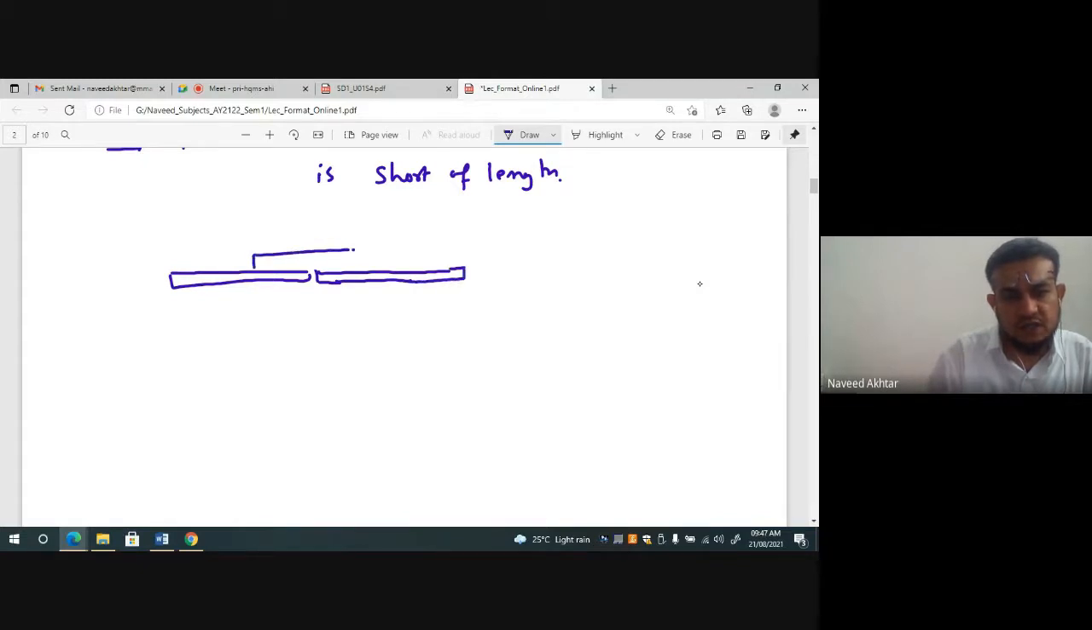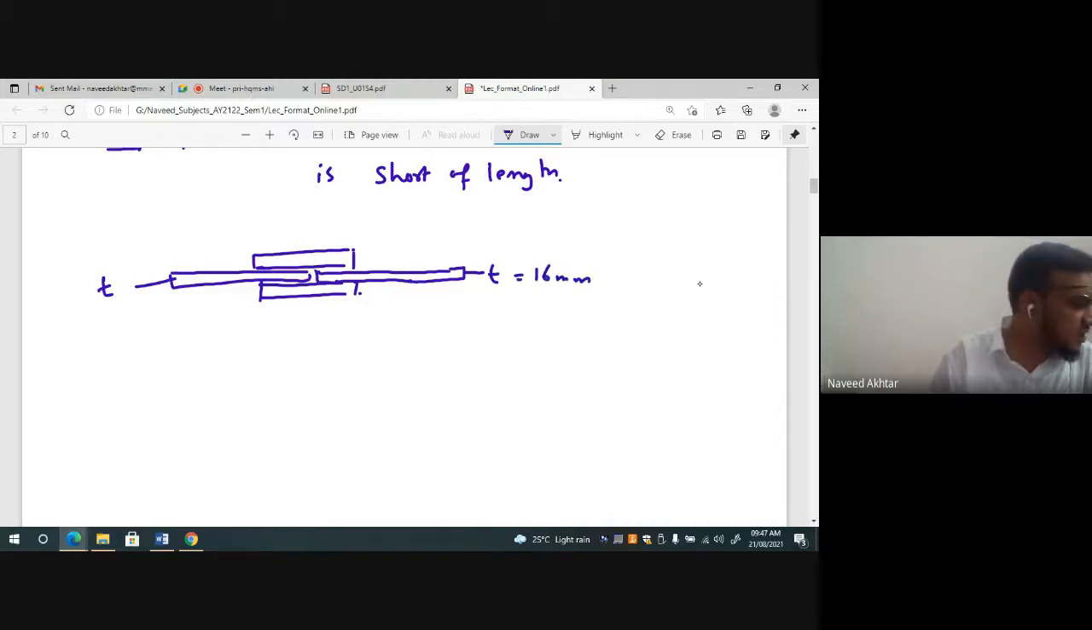Find this. The members have the same thickness. This is also T, this is also T, and T is equal to 16 here. The member thickness is the same. Then we will require the splice. It may be welding, it may be bolting. Okay, so this is called splices.